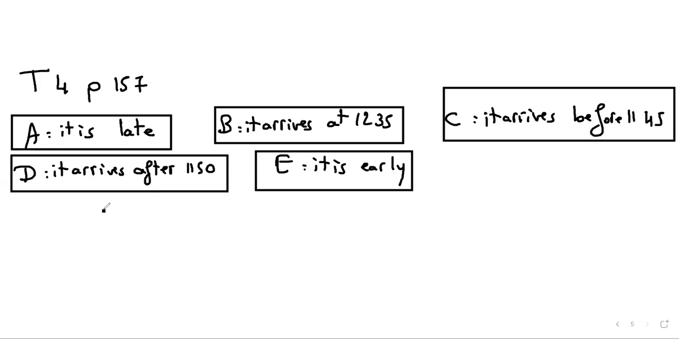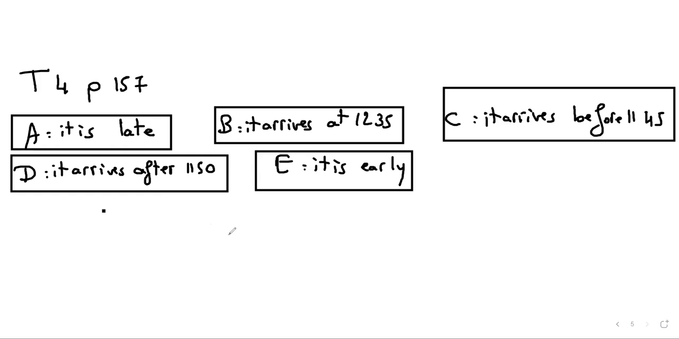Now, let's read together. So there are some possible outcomes for an aeroplane that is due to arrive at midday tomorrow. A, it is late. B, it arrives at 12:35. C, it arrives before 11:45. D, it arrives at 11:50, and E, it is early.